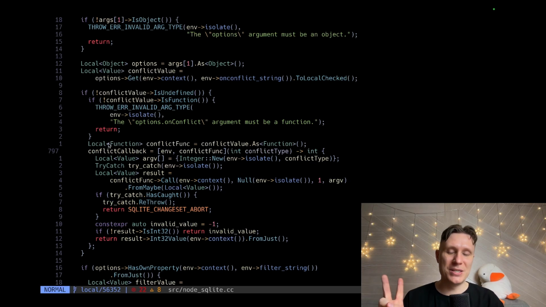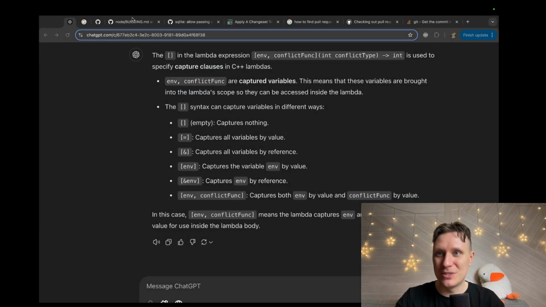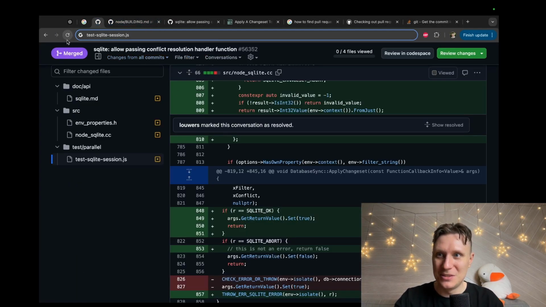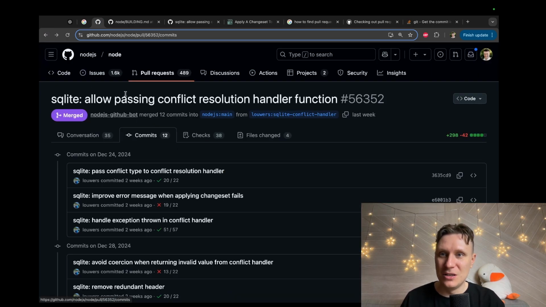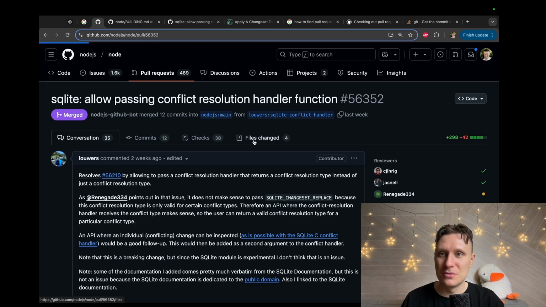But we have two databases. Does it mean that only one database will have this callback, or all databases will have this callback? This is extremely confusing. So let's check how he was doing this.